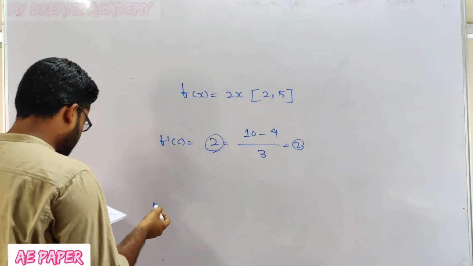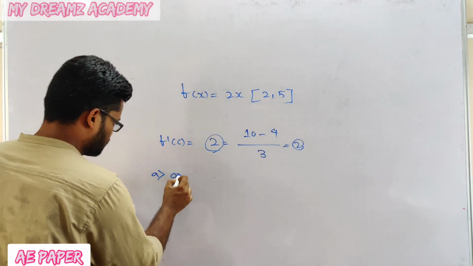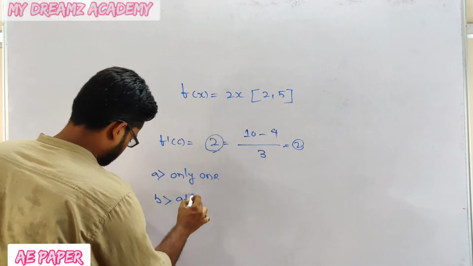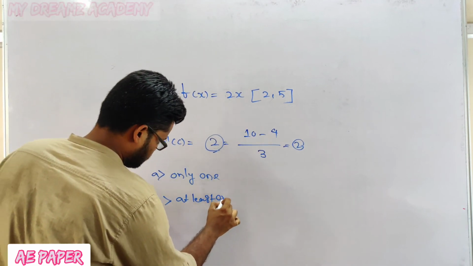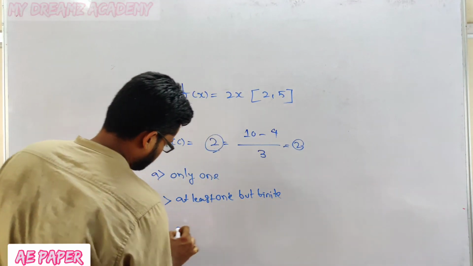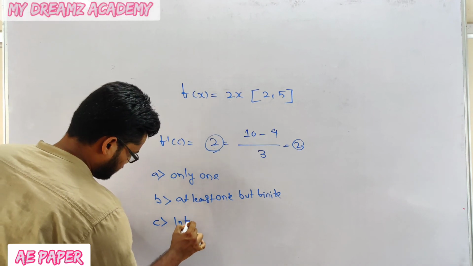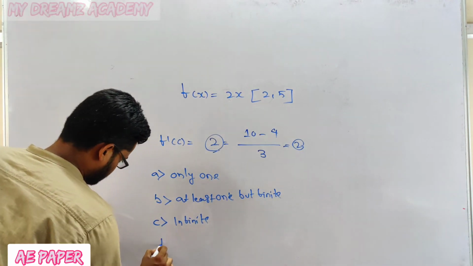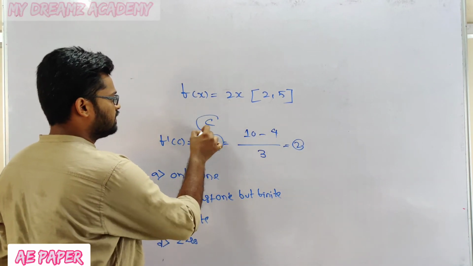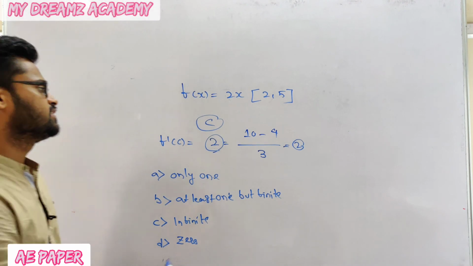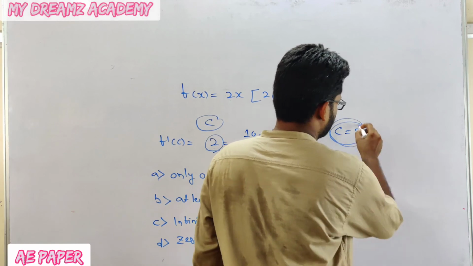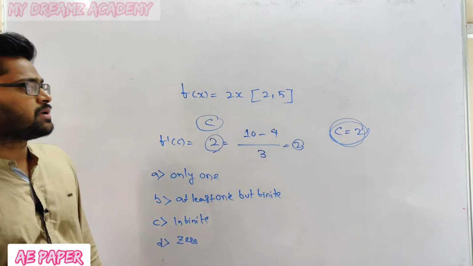But the options are: option A, only 1; option B, at least 1 but finite; option C, infinite; and option D is 0. See, I don't have any c value. If I get c is equal to some value like this, if c is equal to 2, then the value of c is 2. That is only one is possible for c.